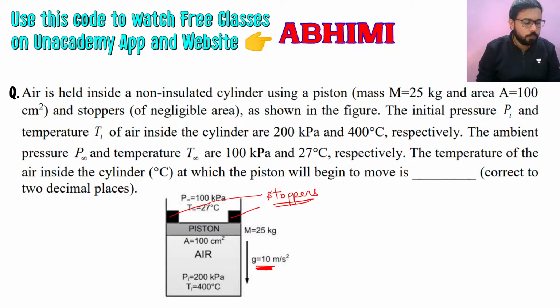So you will have to make the temperature such that the piston begins to move in the bottom direction, and the piston will move in the bottom direction when this inside pressure becomes equal to the pressure at the outside, that is ambient pressure, plus the pressure due to the weight of the piston. And the initial pressure will be higher than the pressure that we are going to calculate for the final state of the system.